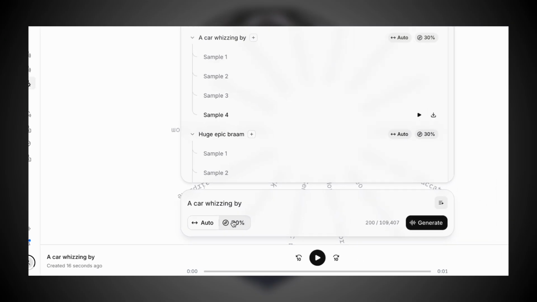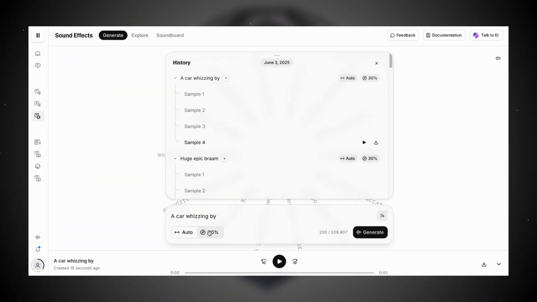The best way to work inside the Sound Effects tab is to keep our prompts simple and straightforward. Let's try this out with the sound of a cat. This example was suggested by someone from my free Skool community.